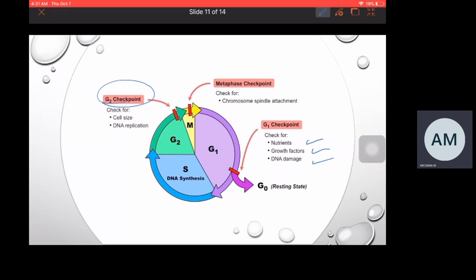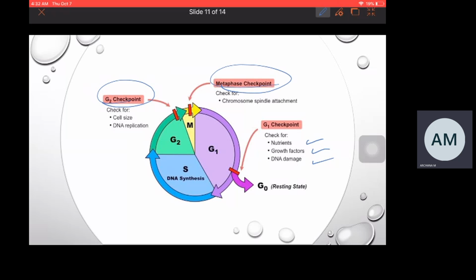If the G2 checkpoint detects any error in the cell, it immediately arrests the cell and sends it for repair. If the cell is repaired, it will be allowed to enter into M phase. If the cell is not repaired, the cell will be apoptosed.